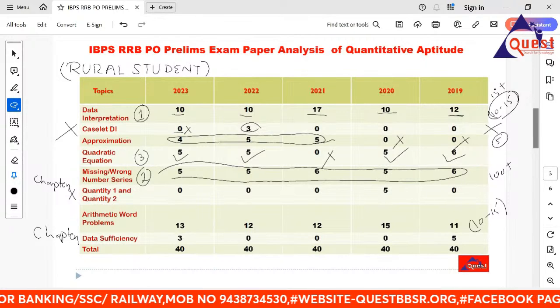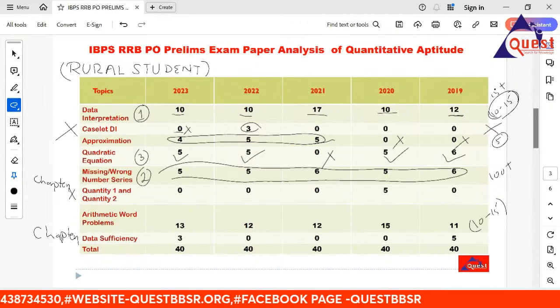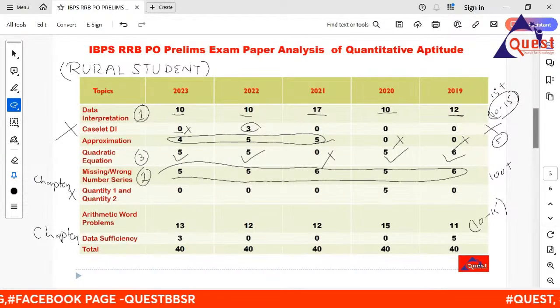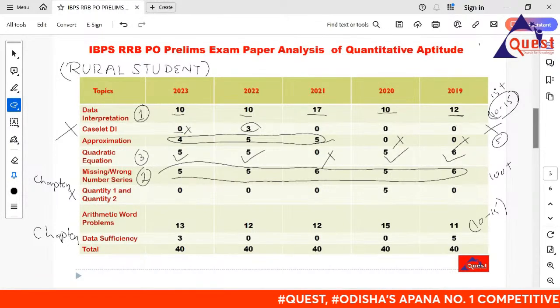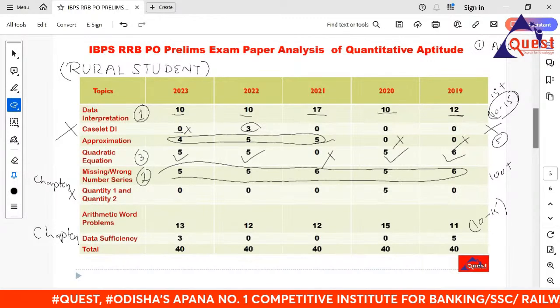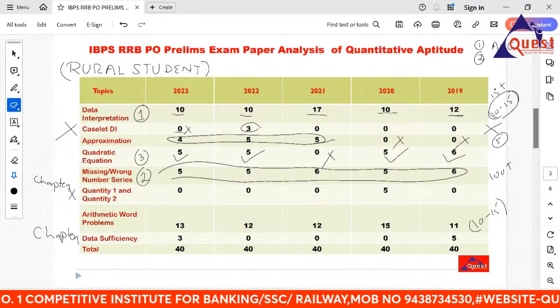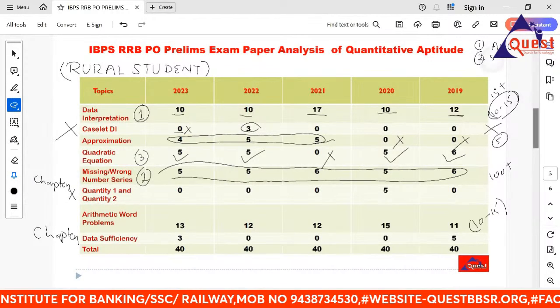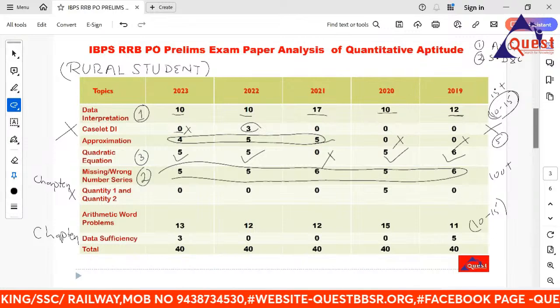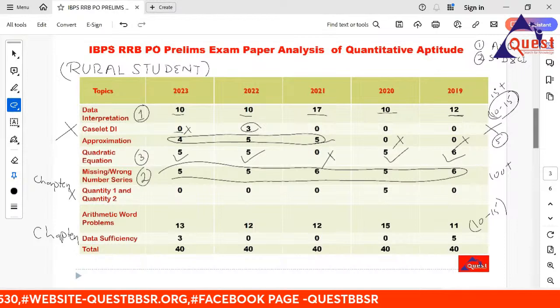Then go to a little bit of quadratic equation, right? These are the three important chapters because 10, 5, 15, plus 5, 20 questions are there. Along with these, focus on some of the arithmetic and word problems. Number one is average. You get questions from the average, right? Average is the easiest one to do. Second, word problems. If you have time, practice simple interest and compound interest. You will get one or two questions from SI and CI, right?